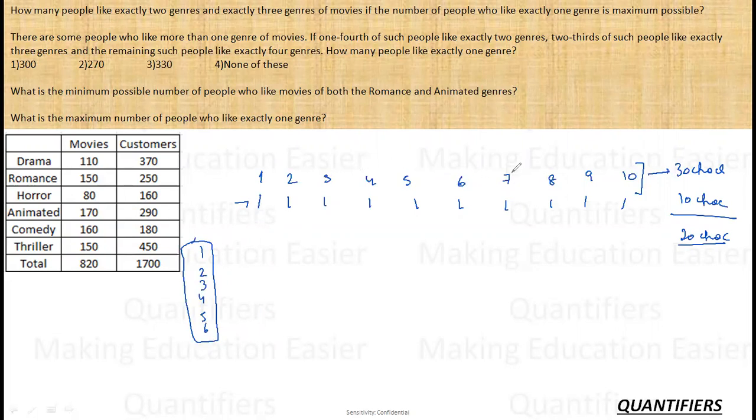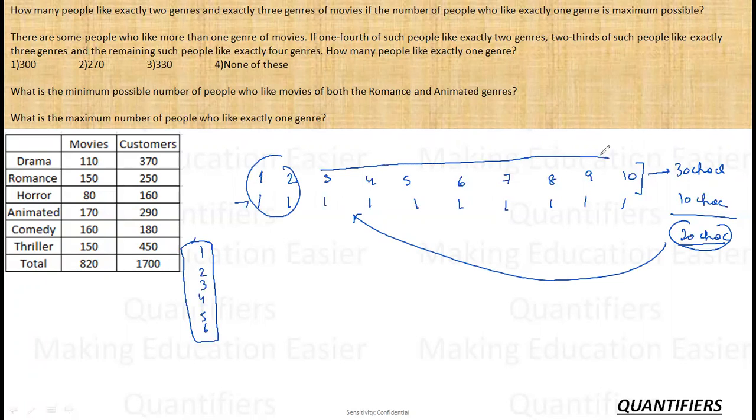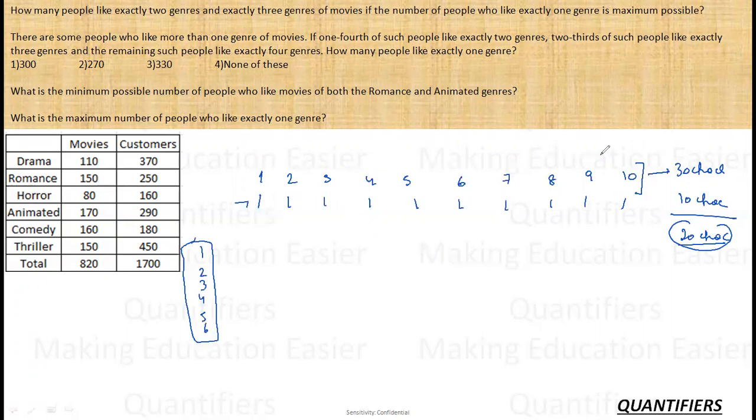That is, right now everyone has one chocolate each. If the remaining chocolates are distributed among the minimum number of people, let us say I am distributing these 20 chocolates among only two people, then the rest of them will have one chocolate each, right? So I want to consume my leftover chocolates on the minimum number of people possible. And when will that happen? That will happen when I distribute the maximum number of chocolates allowed to them.